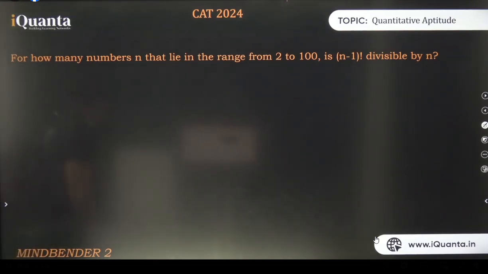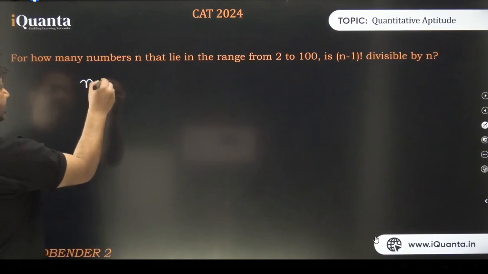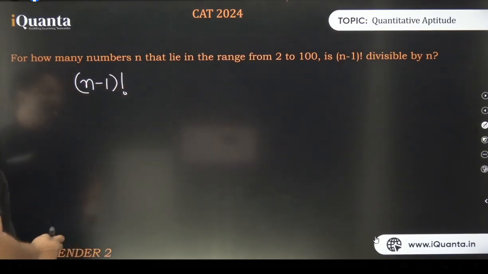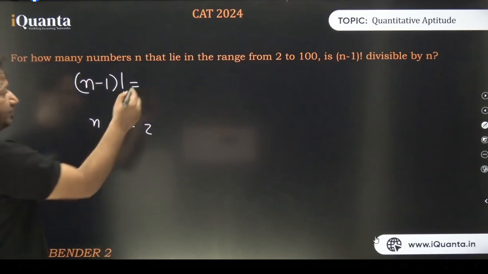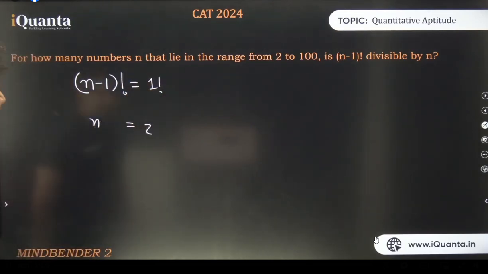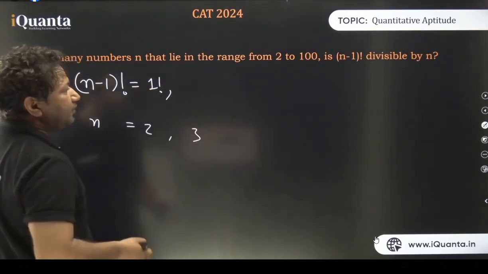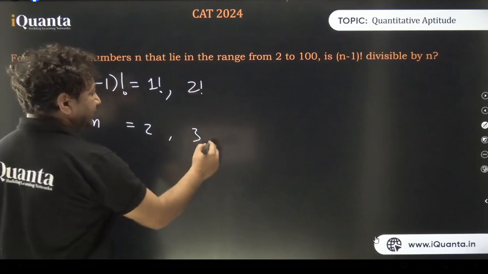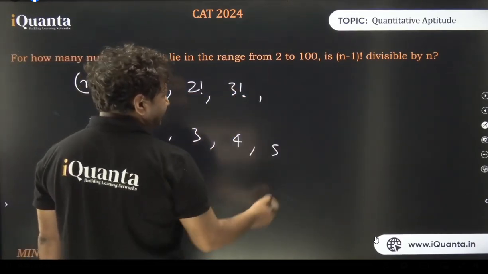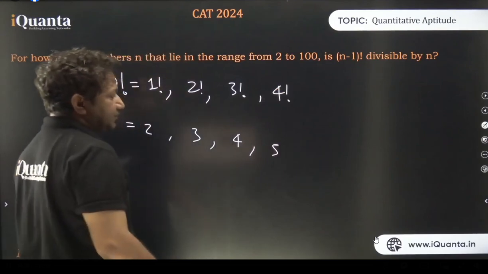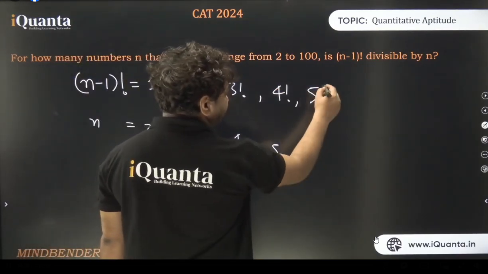By the way, you can do it through induction as well, by putting in different numbers. So we have factorial n minus 1 and we have n. If I put n as 2, I'll get factorial 1, that is 1 only. If I put n as 3, I get factorial 2, that is 2 only. If I put n as 4, I'll get factorial 3, that is 6. If I put n as 5, I'll get factorial 4, that is 24. If I put n as 6, I'll get factorial 5, that is 120.